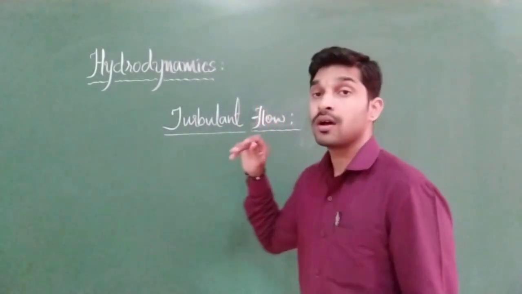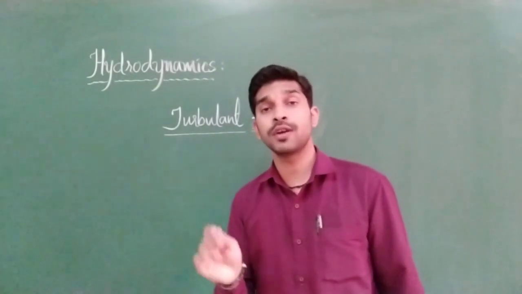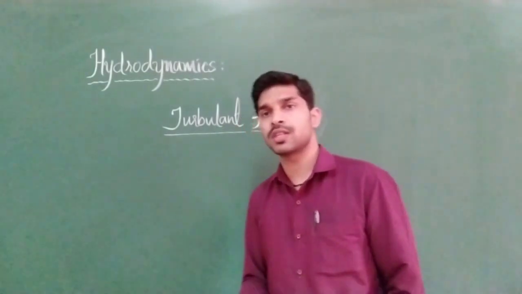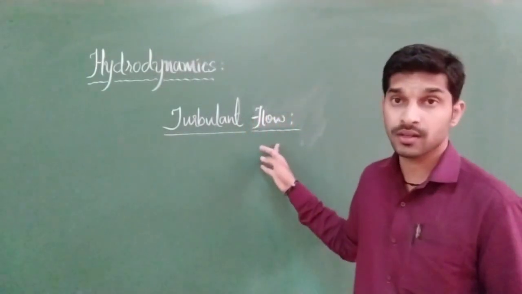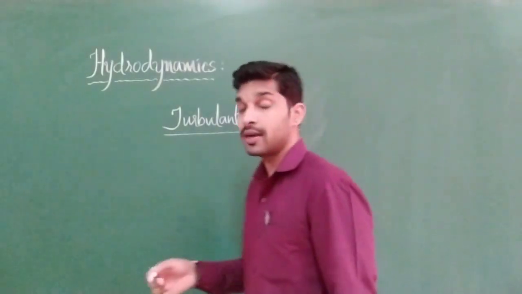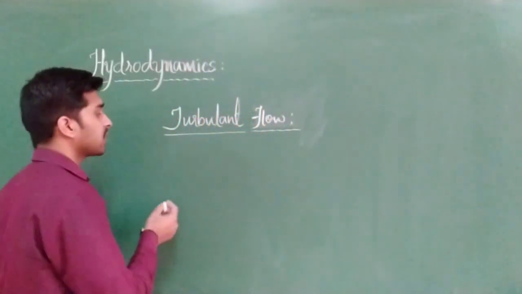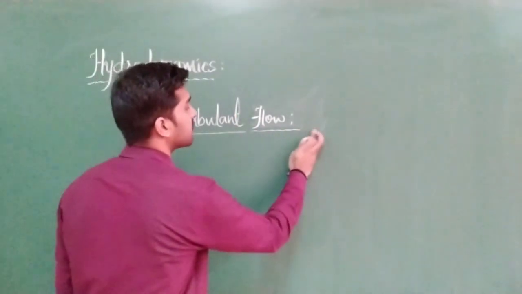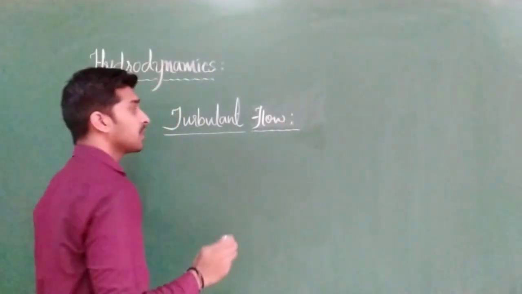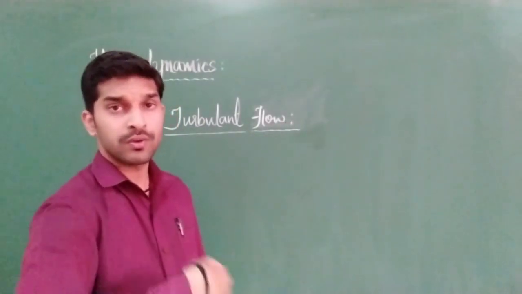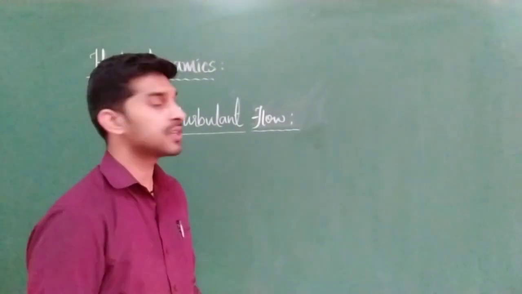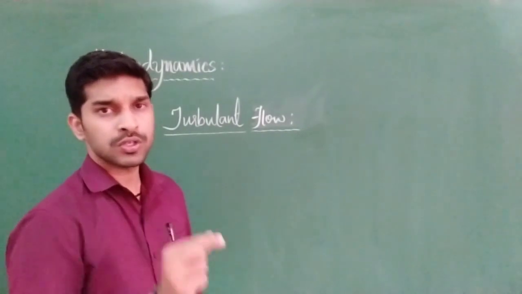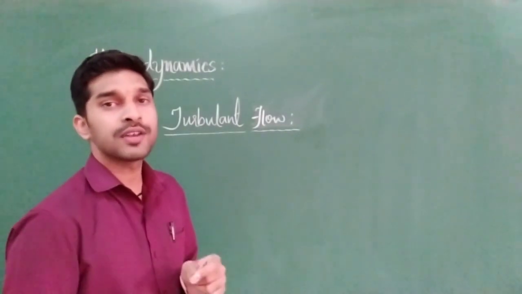So how can we define turbulent flow? If the velocity of the fluid particles exceeds the value of critical velocity, then that kind of flow is nothing but what? Turbulent flow. Clear? So let us discuss some of the things over here. Imagine where you might have seen turbulent flow. Whenever fast water is flowing, in between you keep one small stone. Clear? If a small stone is there, the velocity will get disturbed completely.